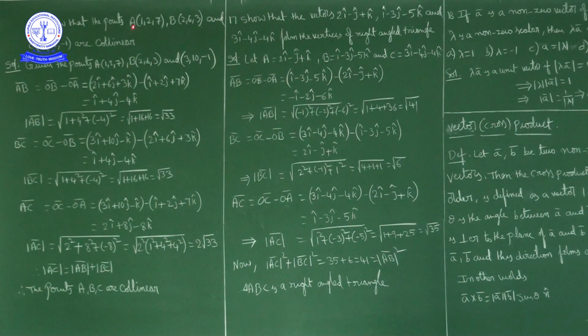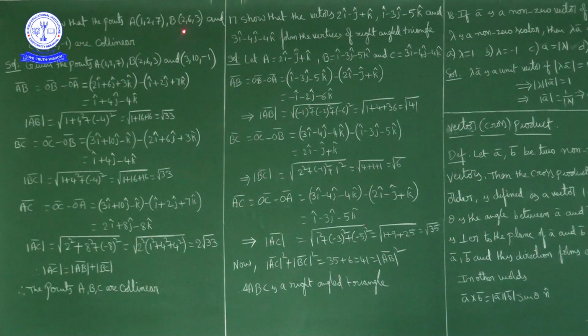Means OA bar is i cap plus 2j cap plus 7k cap. Position vector OB bar is 2i cap plus 6j cap plus 3k cap. And OC bar is 3i cap plus 10j cap minus k cap. First of all, we'll calculate AB bar. AB bar is equal to OB bar minus OA bar.